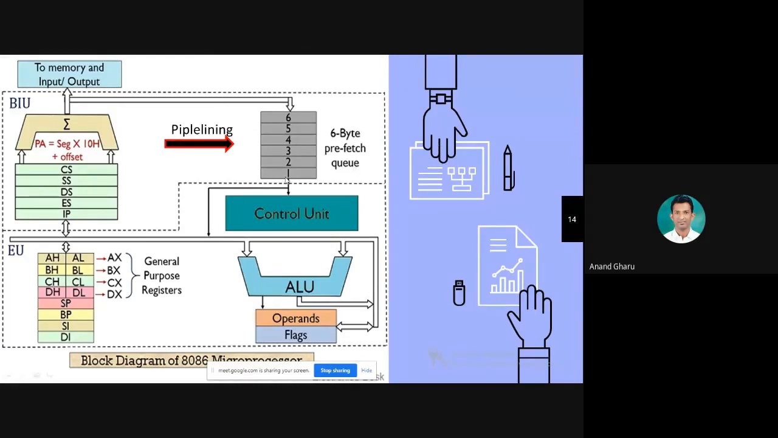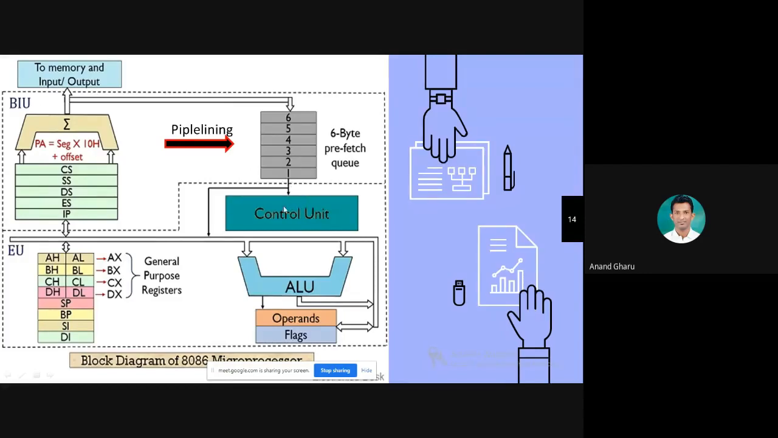But this is a sequential operation because a bottleneck problem can occur. Why? At a time only one instruction can be executed. This is the bottleneck problem. At a time, out of 6, only one instruction can be executed. This is a drawback or limitation of the sequential operation.